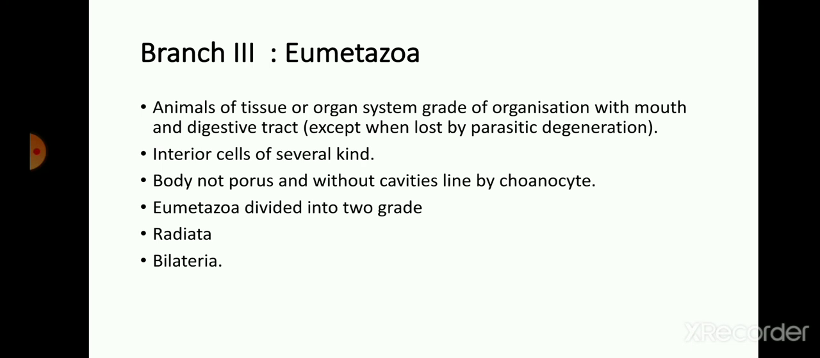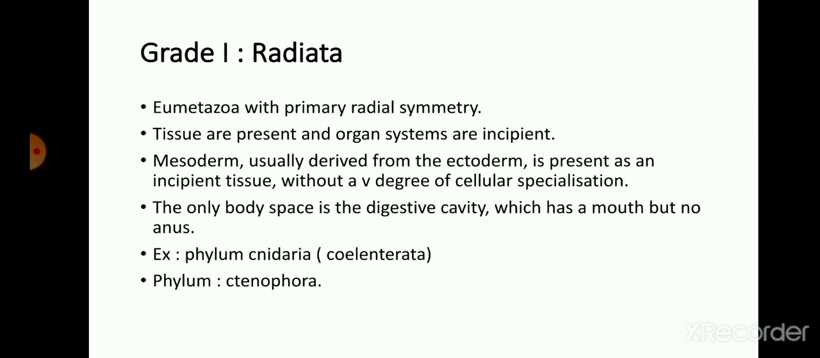So Eumetazoa are divided into two grades: first Radiata and second Bilateria. In today's lecture we talk about the Radiata, and in the next lecture we talk about the Bilateria. Grade first, Radiata: Eumetazoa with primary radial symmetry. These animals show a radial type of symmetry.